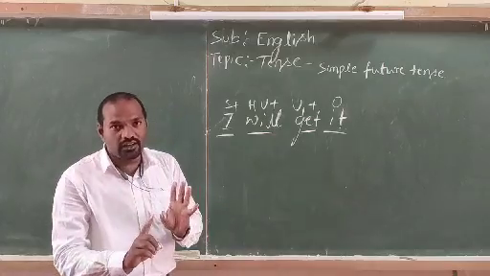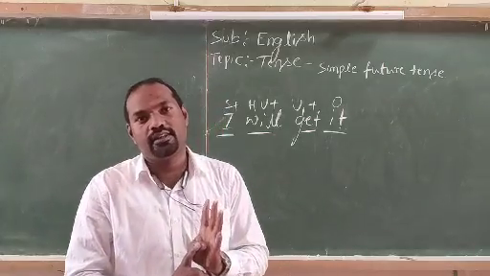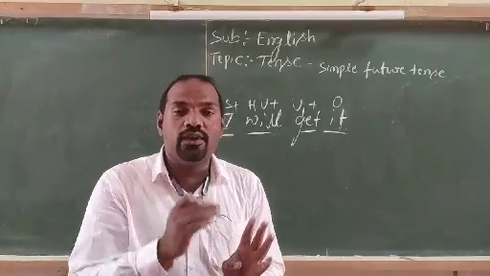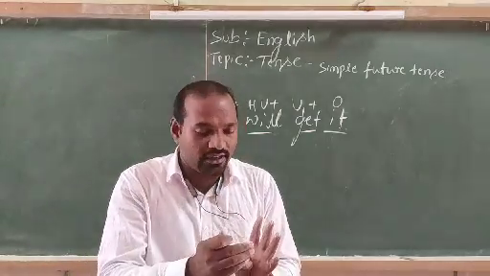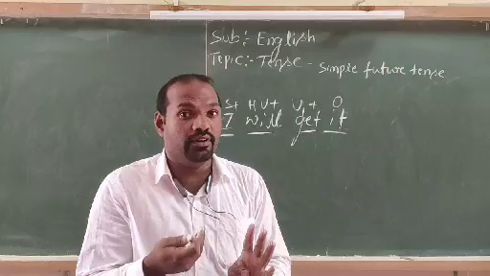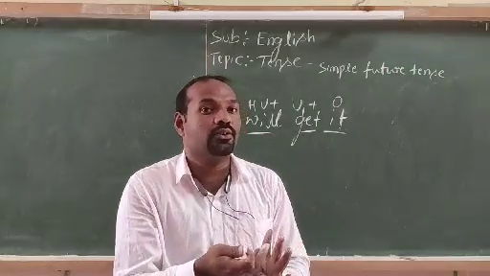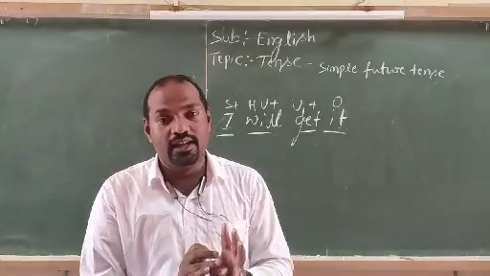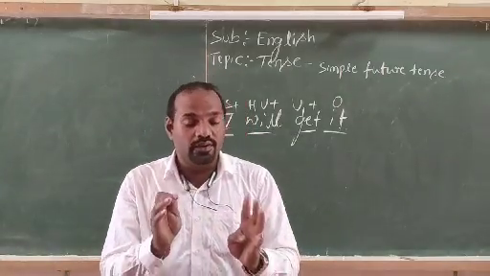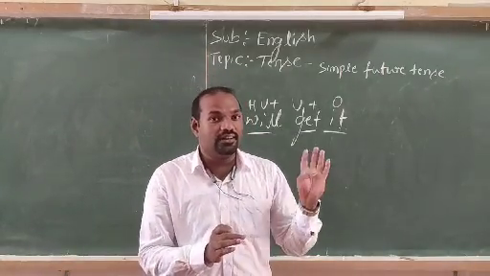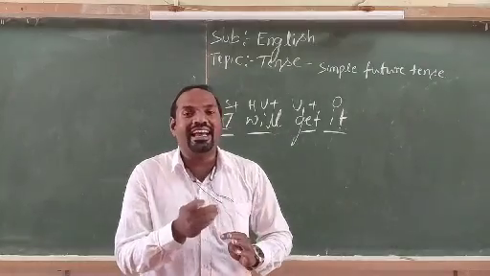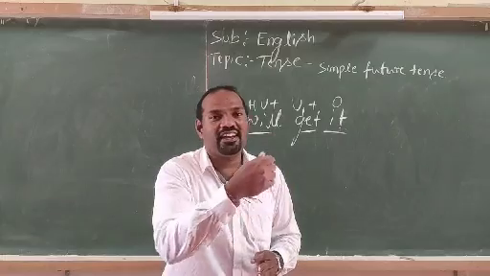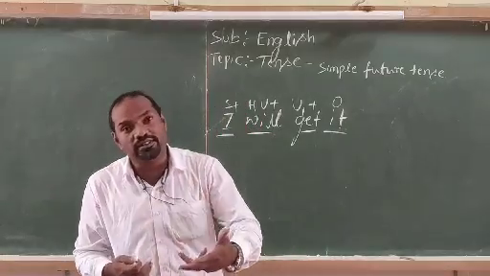So what are the usages of will? We are using will to express our instant decisions, and we are using will to express offers and help. We are going to help someone else. So when we are offering some help to somebody else, we are using will. And most importantly, we are also using the will structure to express instant decisions and promises.